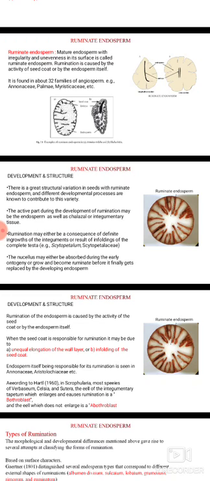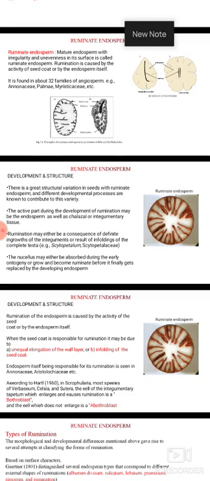This divides the embryo sac into two cells. No free nuclear stage is seen in this type of endosperm. Ruminate endosperm is found in about 32 families of angiosperms, for example, Annonaceae, Palmae, Myristicaceae, etc.